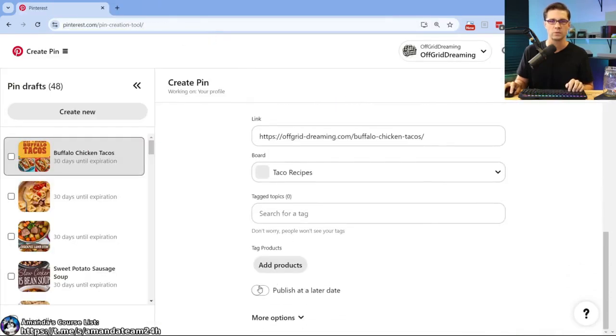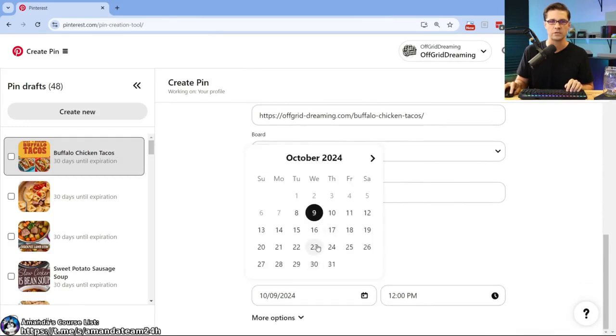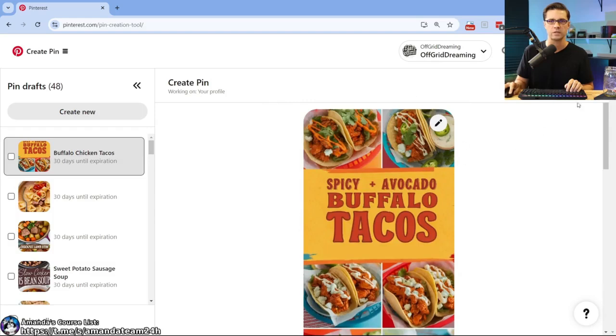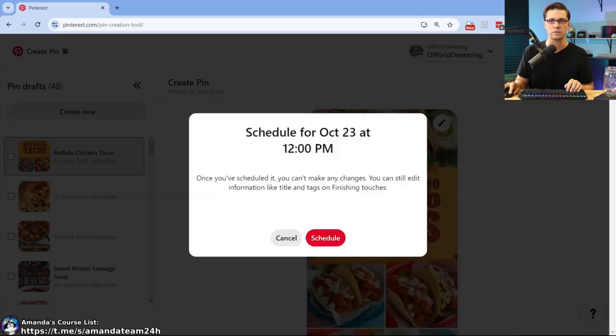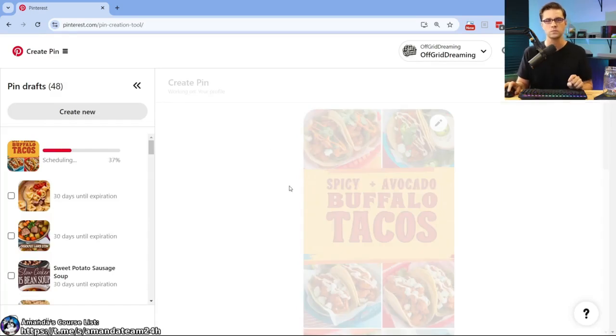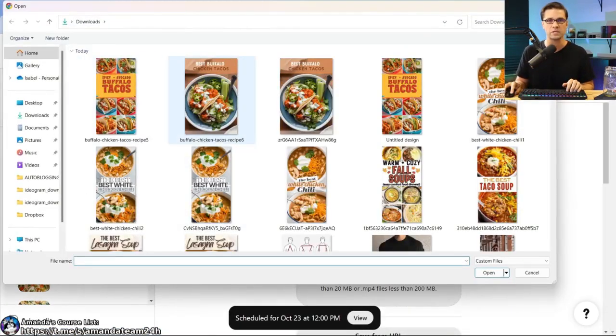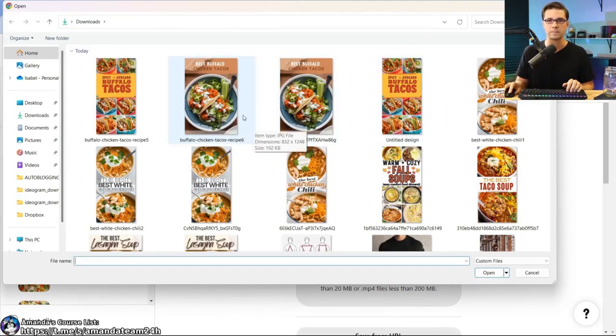So what we can do is publish at a later date. Let's say 2 weeks from now. Boom. Publish it. Schedule spicy avocado buffalo tacos. Works for me. Then we're going to rinse and repeat. You see how fast this is. And in the next module, you'll see how fast it can be without text overlay. If there's a niche without text overlay, it's very, very, very easy.